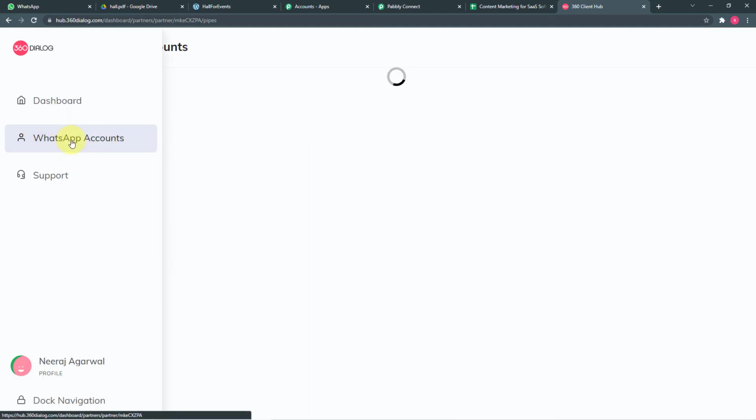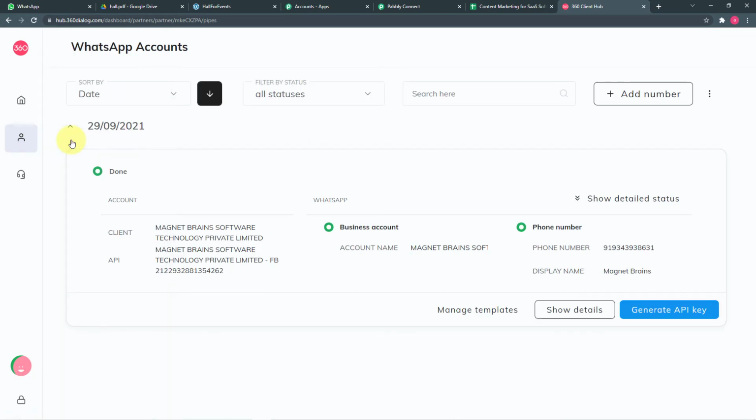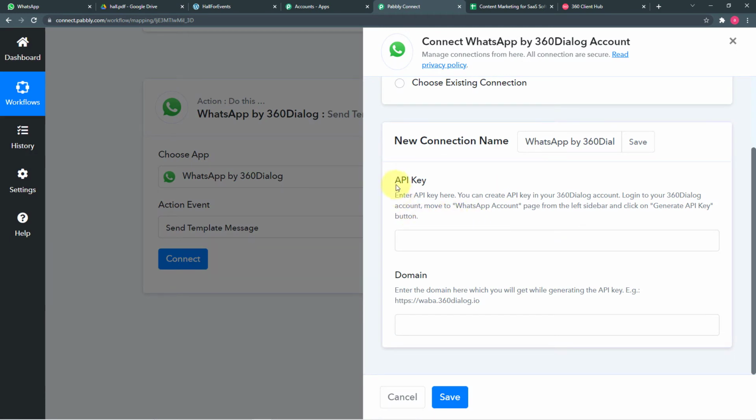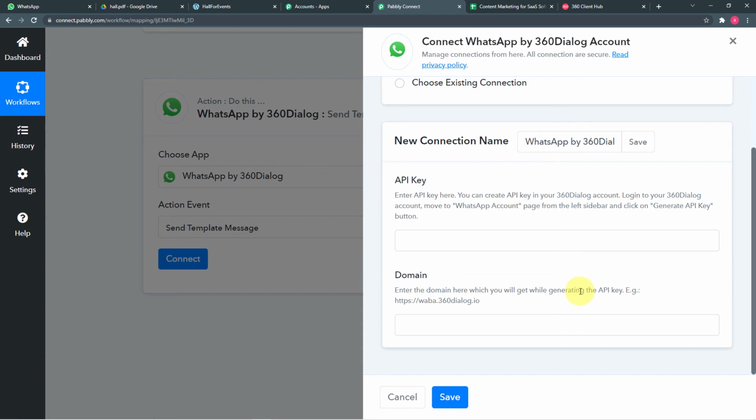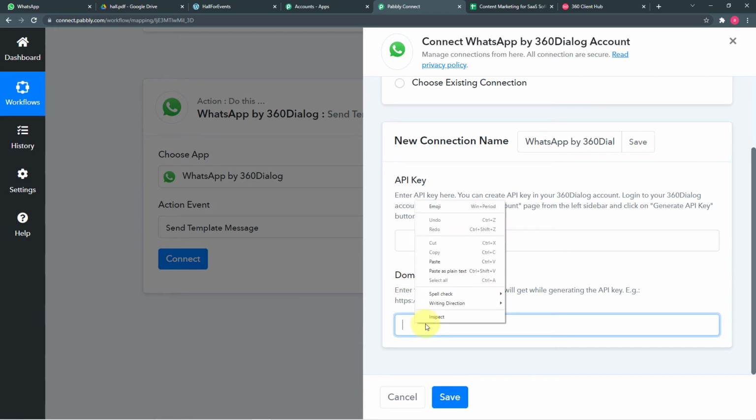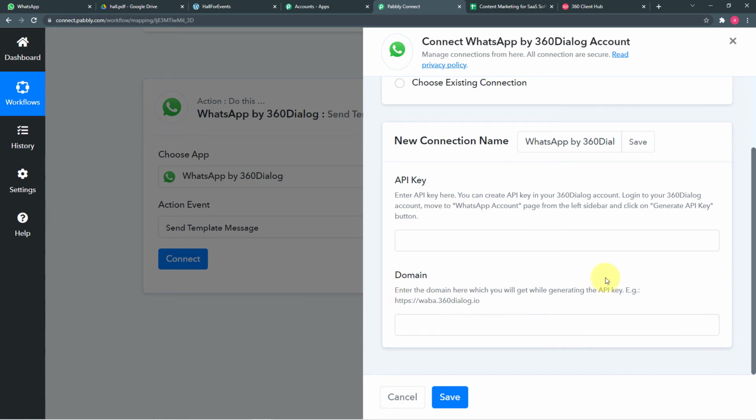Right here, I am going to click on WhatsApp accounts pages, and here you can see this button showing generate API key. So by clicking on this, you can generate your own API key. After that, copy that key and paste the key here in this API key field. Okay, so while generating the key, you will also get the domain name which will look like this link. Copy that link and paste it here in this domain field. So after pasting these things, click on save and you will be connected with 360 dialog.